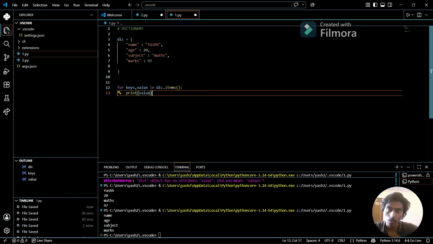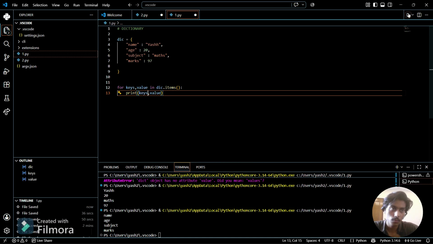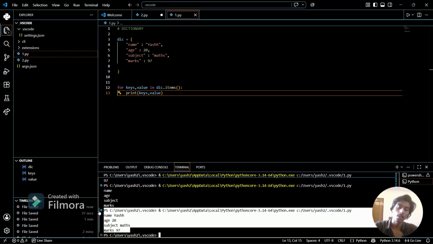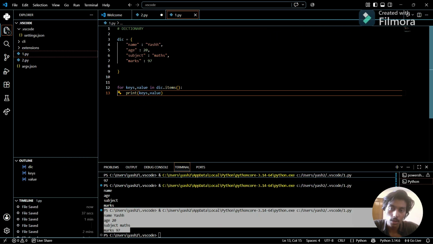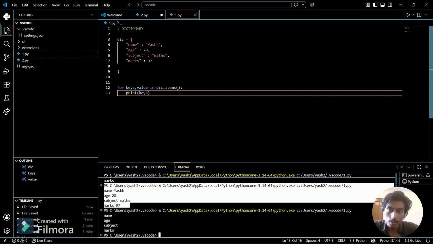See, both are printed. But if I print only a single value, like I only printed key, what will happen? It will return keys only. And if I want to print values only, I can do that also.